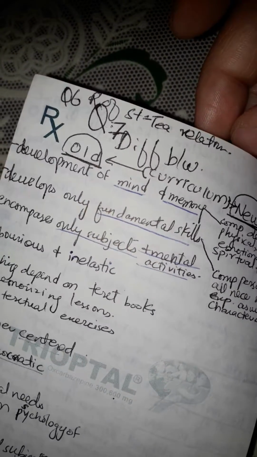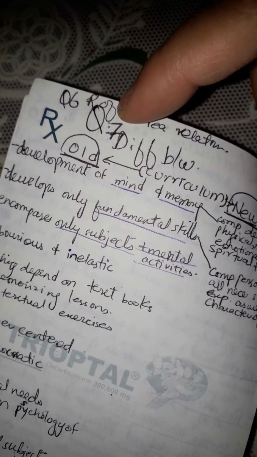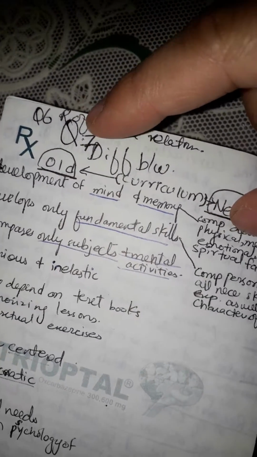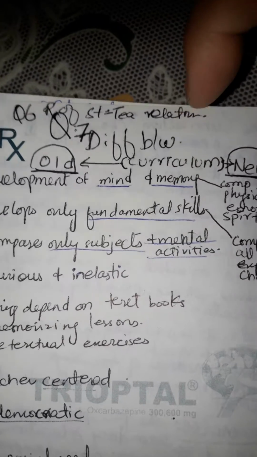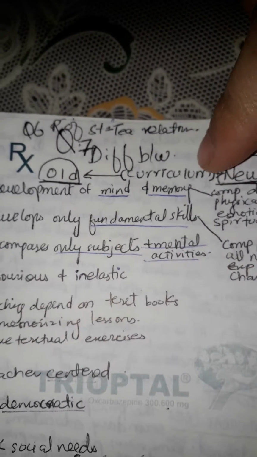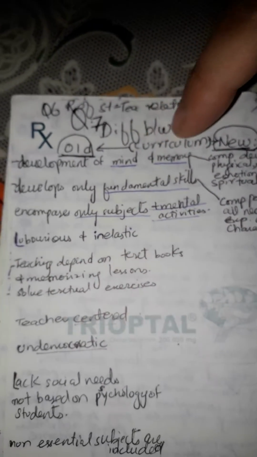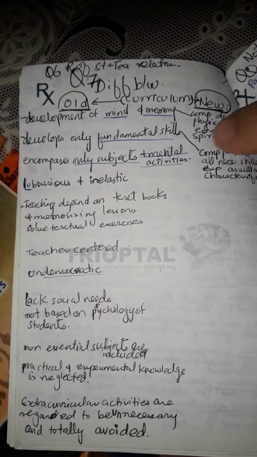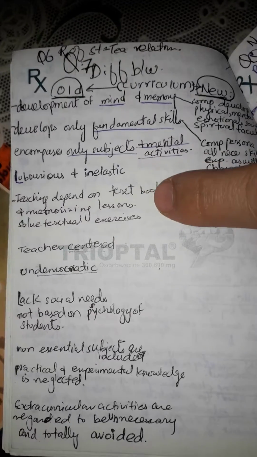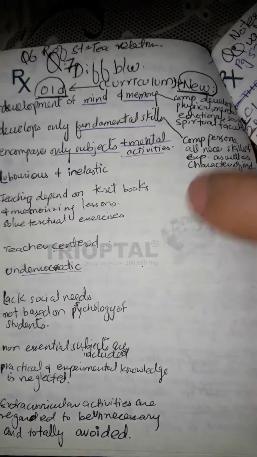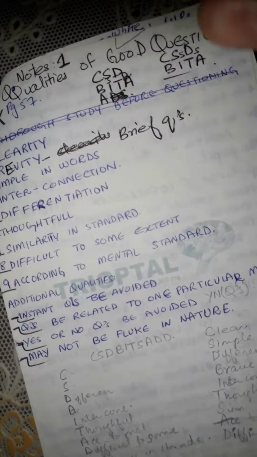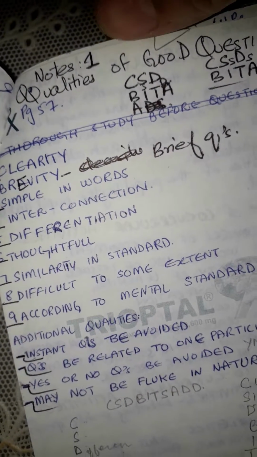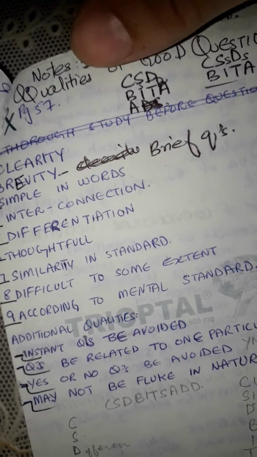Now question number 6. These are the repeated questions. Let me tell you, question number 6 is our repeated of question number 7 in one of the years. Difference between old and new curriculum. Again, this is after learning. I have written the after learning myself. And then next question 8 or 9, 10.